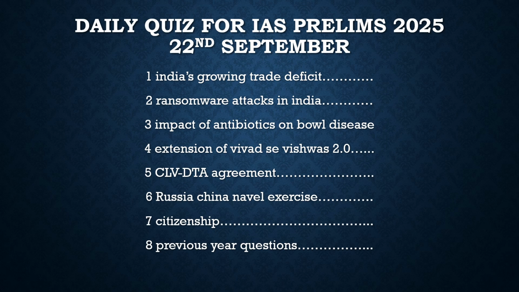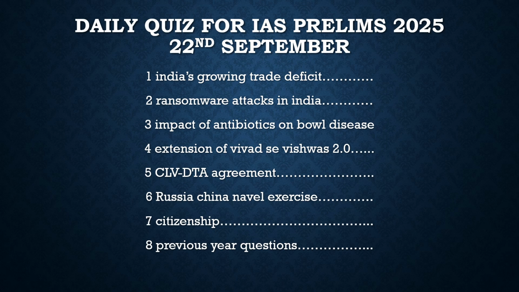After that, there was another topic. It is about the Russia-China naval exercise. The name of this naval exercise is Joint Sea Interaction 2024. It is conducted in the Sea of Japan, so we should know about this naval exercise. After solving these questions, we will go to the static topic, solve a question on the static topic, and finally we will solve a few previous year questions, so that you will get the proper idea of how the questions actually come. So by discussing this slide, I hope you have understood the context of why we are discussing these.